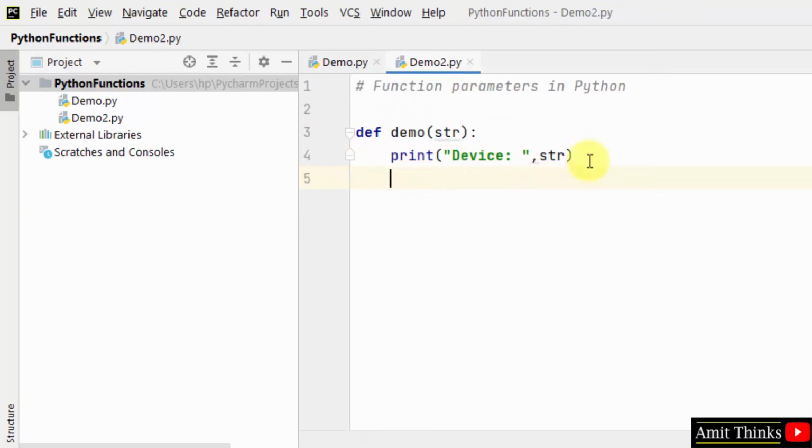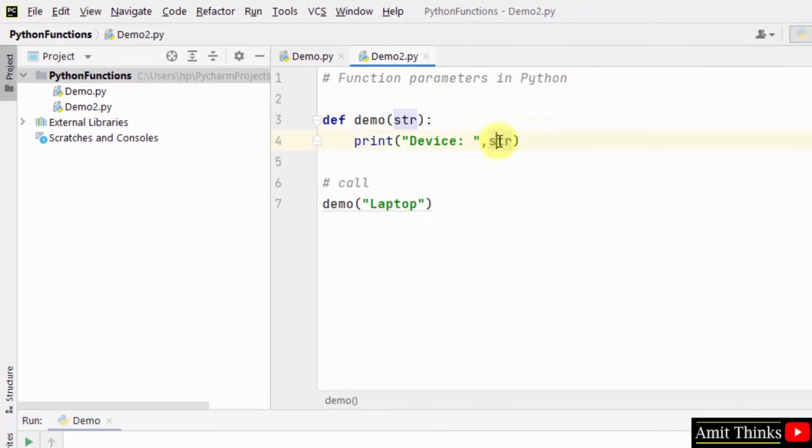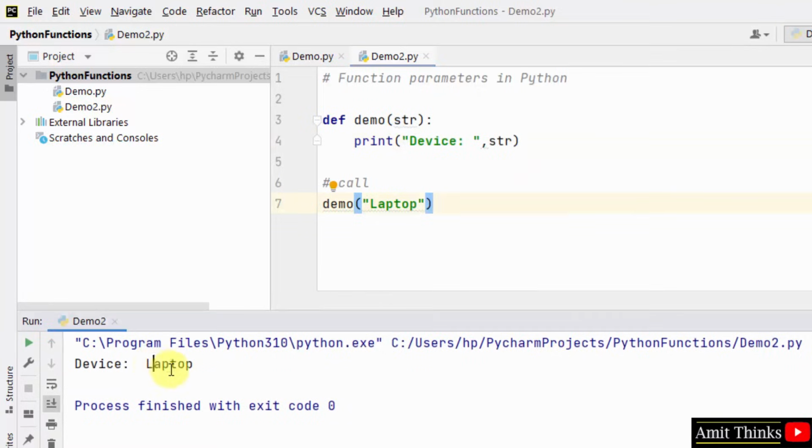But you would be wondering, where are the values? We'll be passing the values while calling the function. So I am calling this function just like I did in the previous program. Herein I'll just pass the values. That will get printed here since it is a function parameter. For device, let's say laptop is a device. I'll just write laptop, and when the function call occurs, it will take this value here. So the string will have laptop and it will get printed here. That's it. Herein you can see device laptop printed.